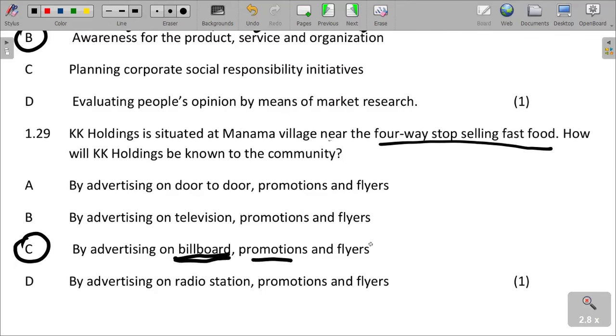Billboards, promotions, and flyers can be given to people because it is at a strategic point, a four-way stop selling fast food, where many people are converging, so they can see the billboard and get the flyers being given out there.